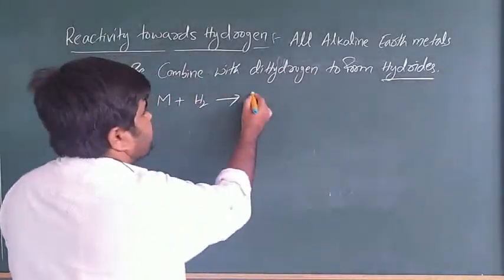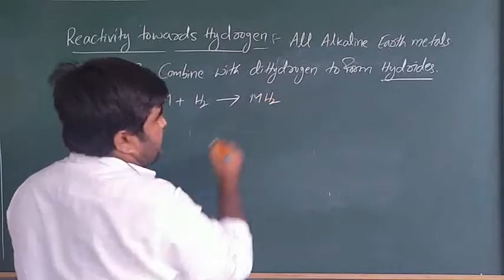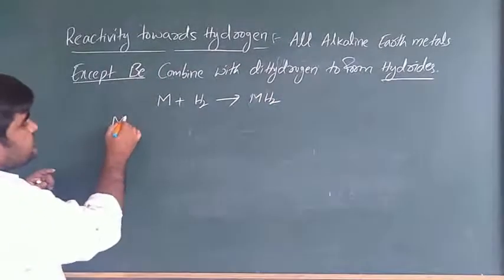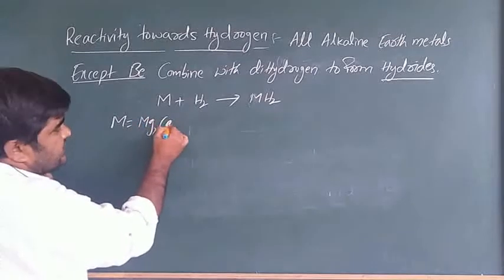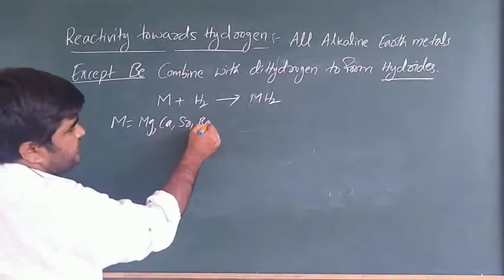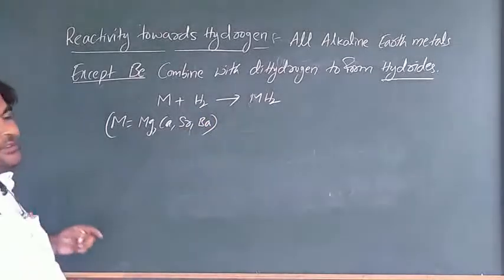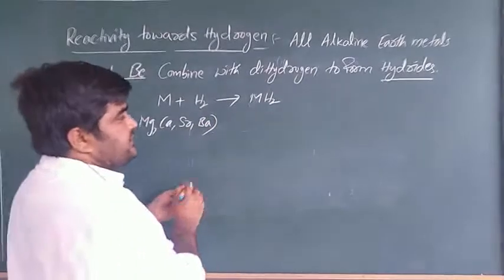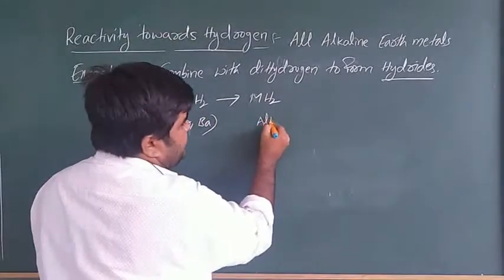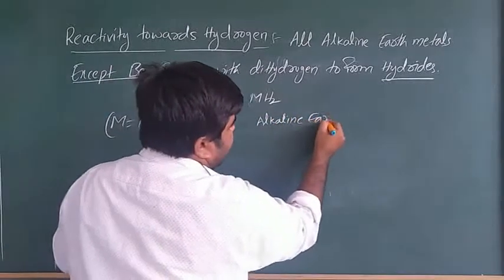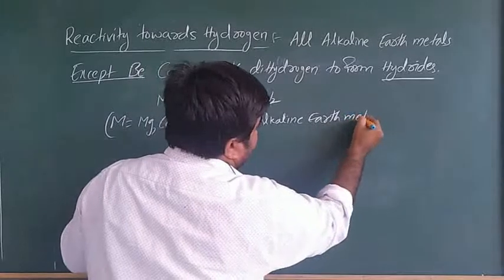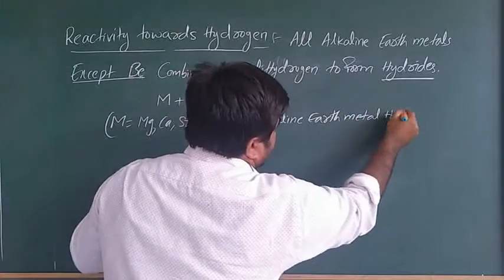Here M is magnesium, calcium, strontium, barium, except beryllium. These are alkaline earth metal hydrides, simply hydrides. Is it clear?